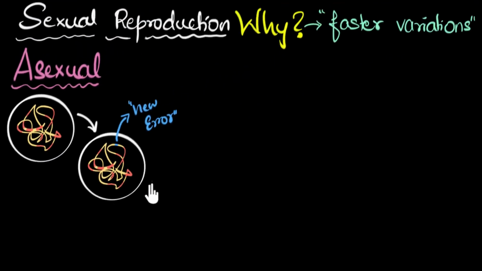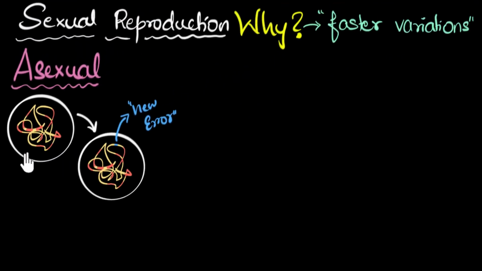And that's the reason why we say offsprings are clones of the parents, because in most cases, the new errors introduced are so insignificantly tiny, it won't matter at all. And the same thing's gonna happen when this one reproduces. Again, it's going to add up a new error, but overall the DNA will pretty much still look the same. So in short, variations are very slow in asexual reproduction.